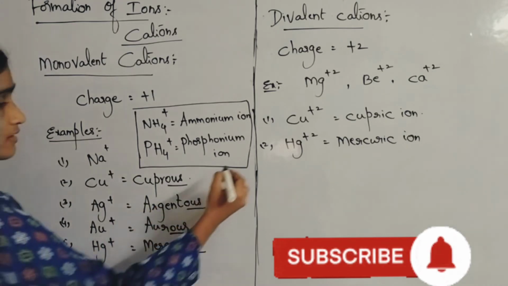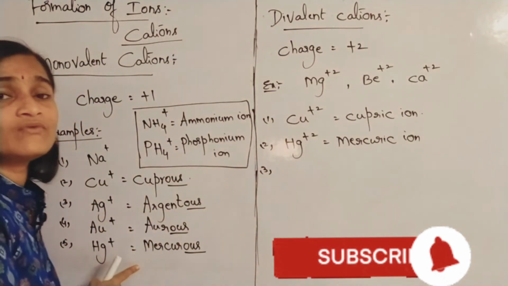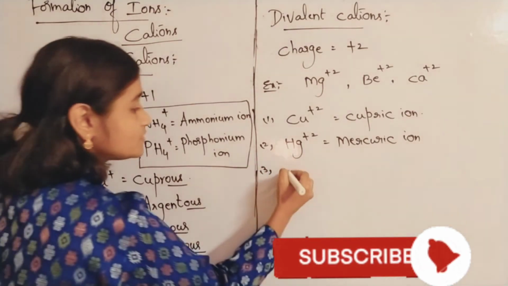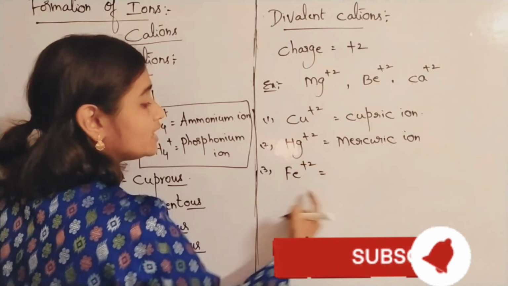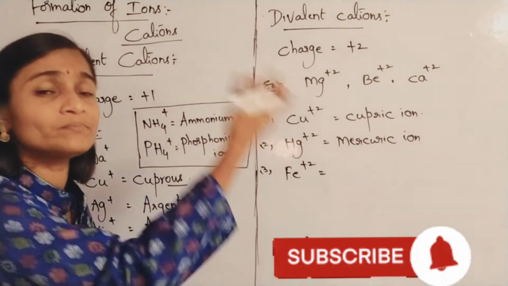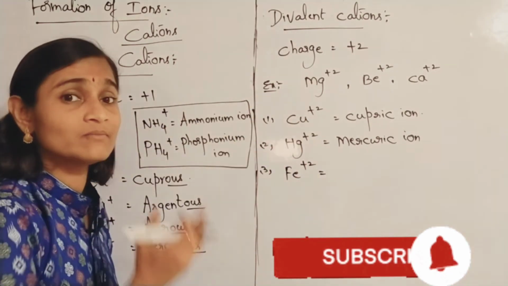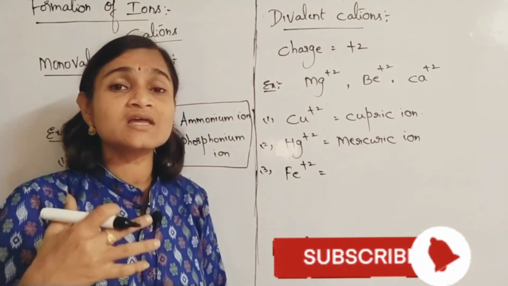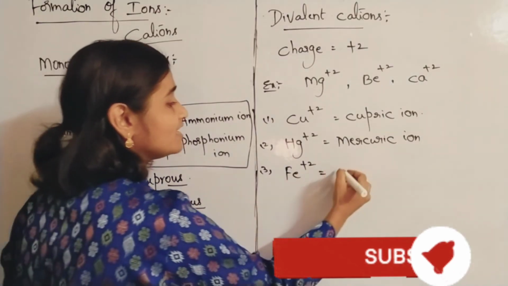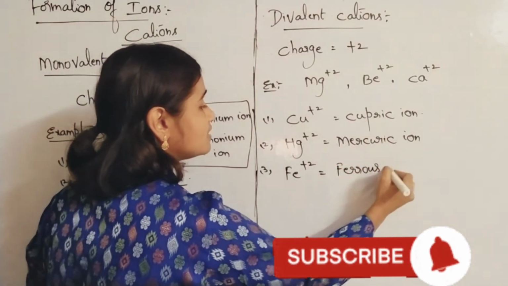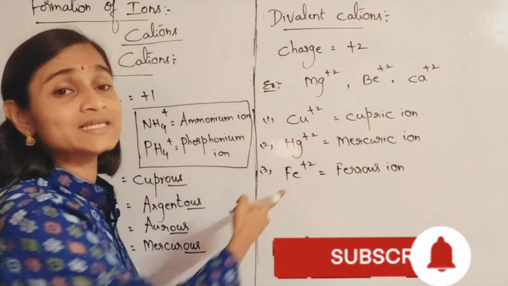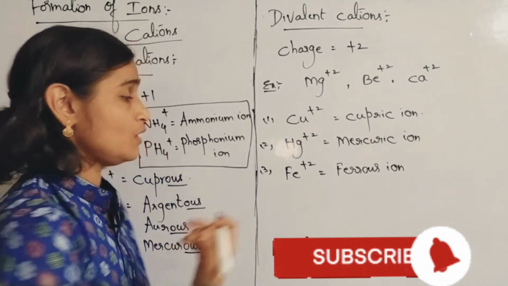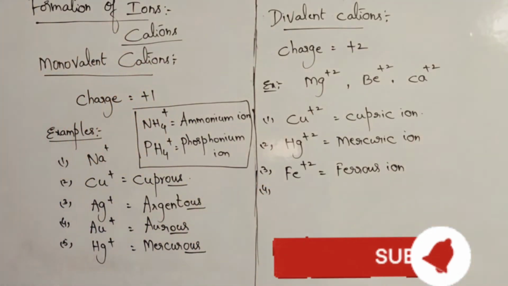Now if you go for iron. Here iron cannot form monovalent. It is having a minimum charge of plus 2. So if you go for Fe plus 2, it is the ferrous ion, because it is having variable valency. What are the variable valencies of iron? Did you recall? Yes, 2 and 3. So the lesser charge is plus 2, so it will have the name ferrous ion. Charge is less. Ferric will be there with Fe plus 3. In trivalent you have to learn that as an example. So Fe plus 2 is the ferrous ion.